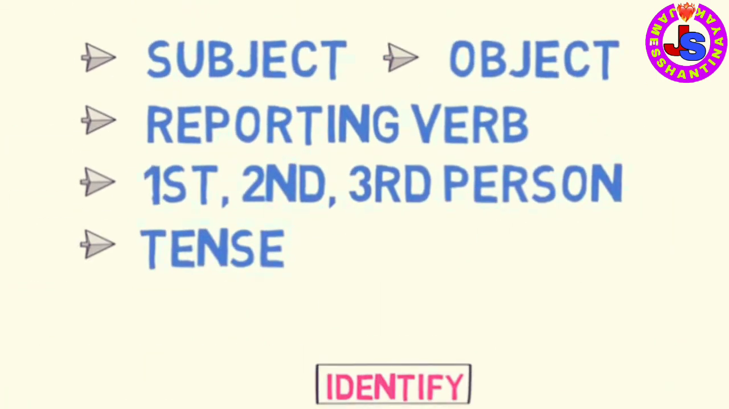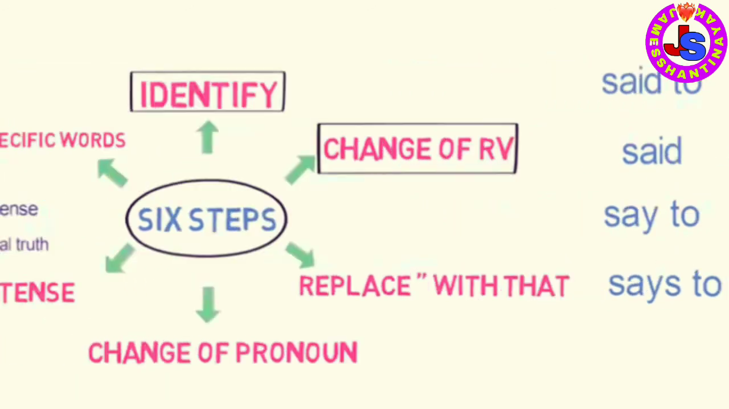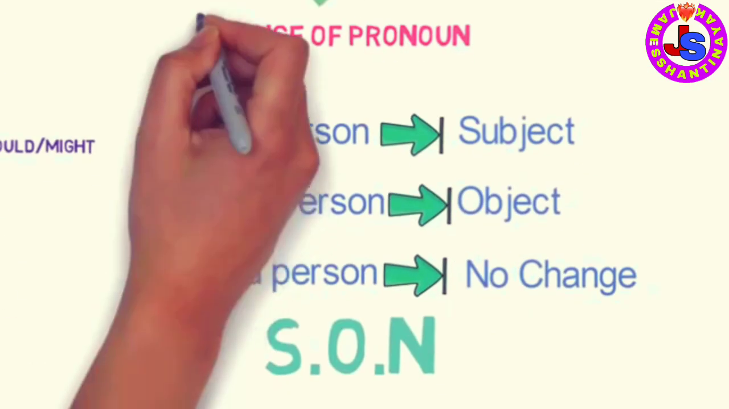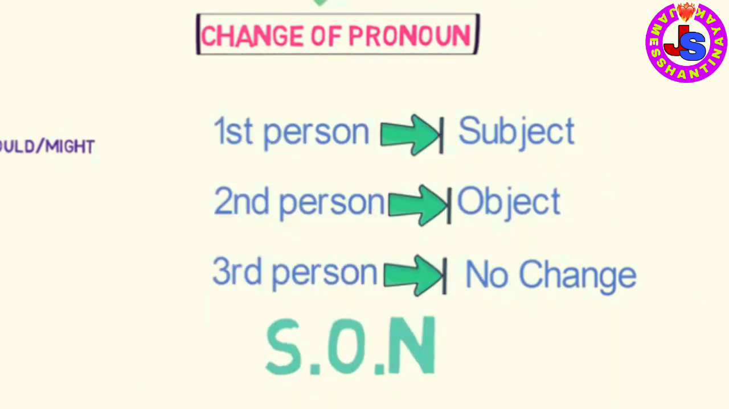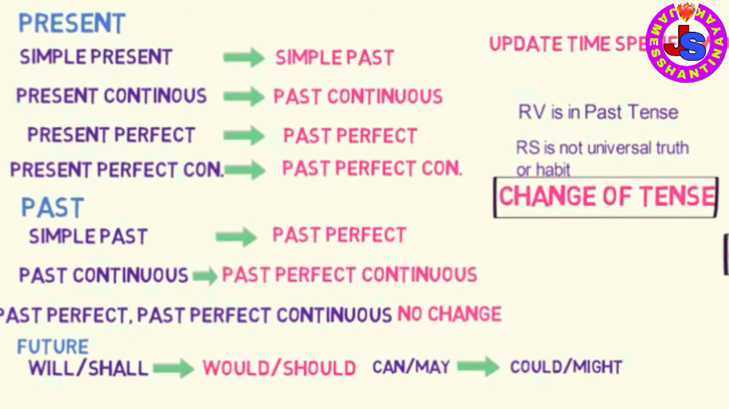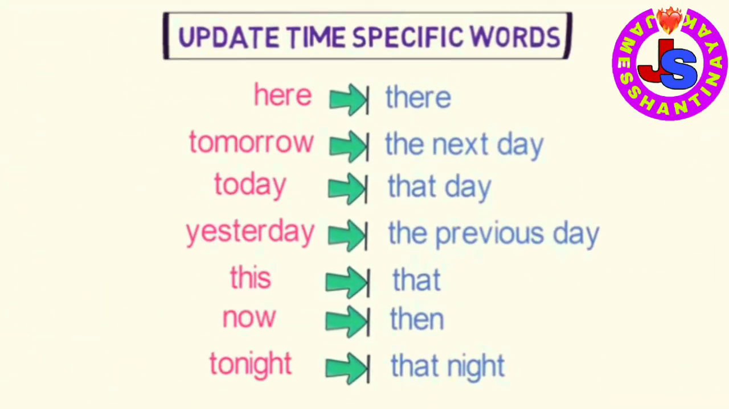First, identify the subject, object, reporting verb, person and tense in the sentence. Second, change the reporting verb as per this workflow. Third, replace inverted comma with that. Fourth, change of pronoun as per this workflow. Fifth, change of tense as per this workflow. And sixth, change of time related words in reported speech as per this workflow.